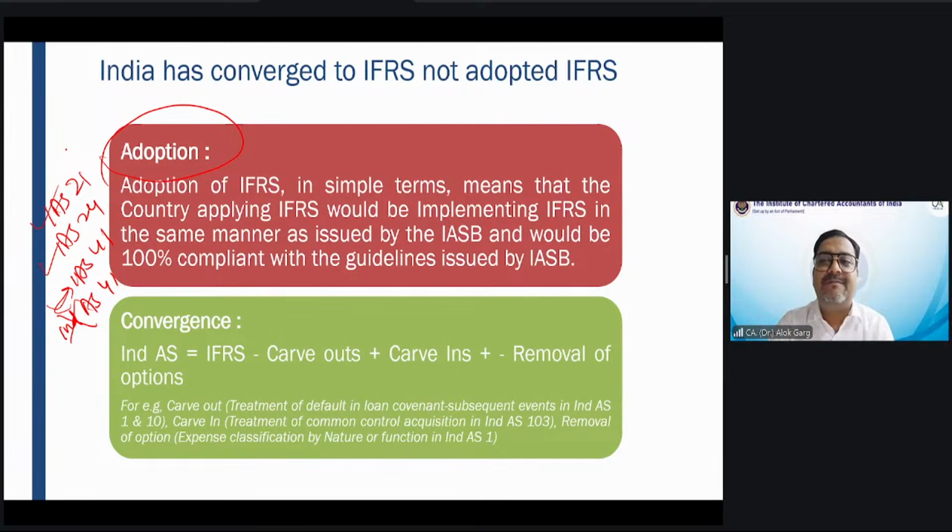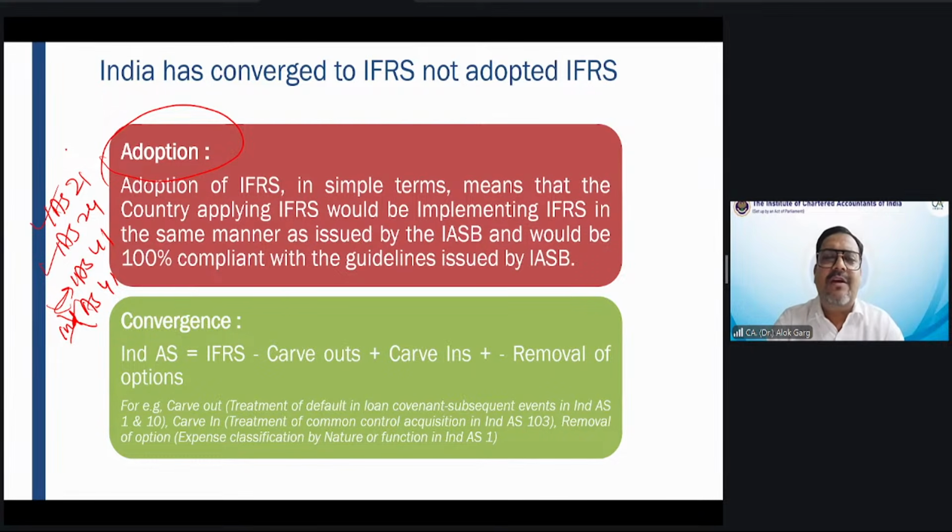My dear friends, in India, when we did convergence, when we made the changes or modifications, it does not mean that we have changed everything. No, no. Our Indian accounting standards are more than 99% cut-copy-paste of IFRS. It's not like that when we did the changes.